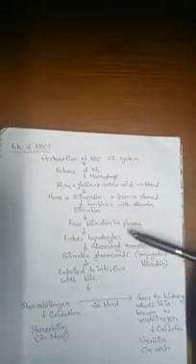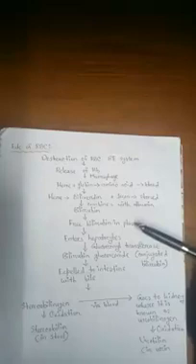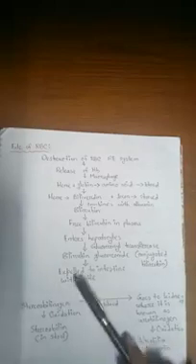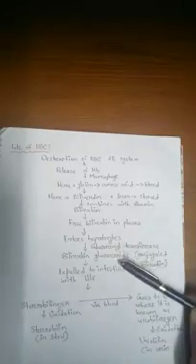Then the free bilirubin enters hepatocytes, that is liver cells. Inside the hepatocytes, there is glucuronyl transferase enzyme which causes the glucuronidation reaction to form bilirubin glucuronide. This is also called conjugated bilirubin. This bilirubin glucuronide is expelled to intestine with bile.